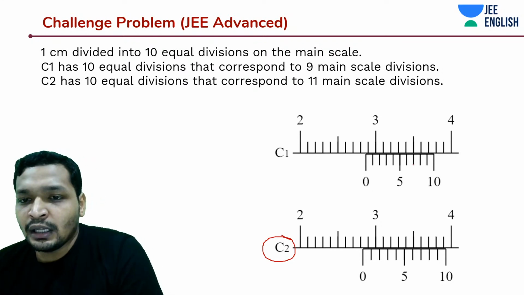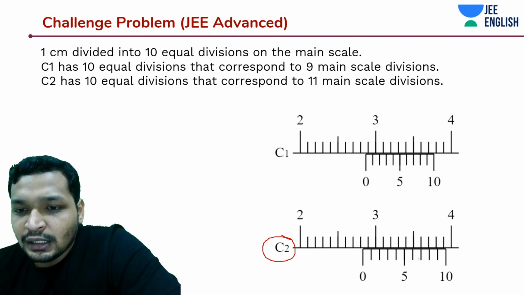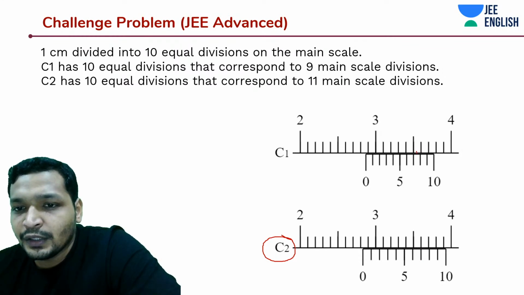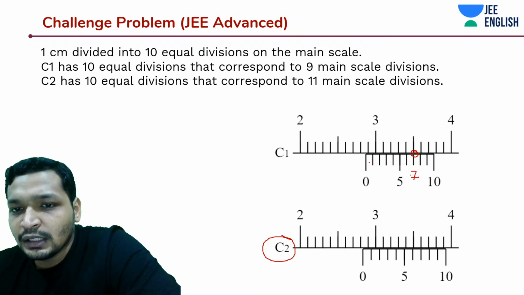Okay. So now let's see how to do this. See, in both of these, if you have noticed, it is the second division after 5th that is going to coincide. So it's going to be the 7th reading on the Vernier scale. And how about this? If this is 0 and this is 7, I'm going to call this 0, this 1, this is going to be 2, 3, 4, 5, 6, and this is going to be 7.